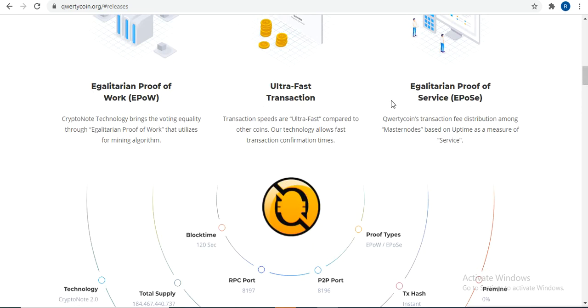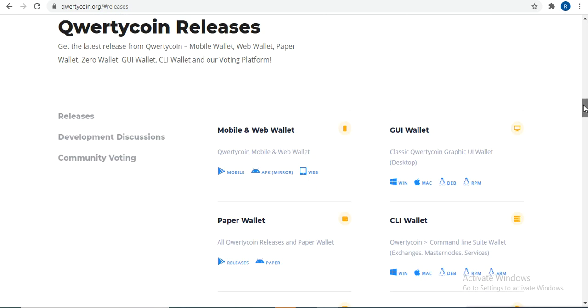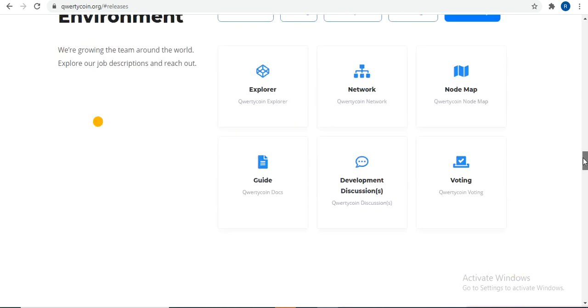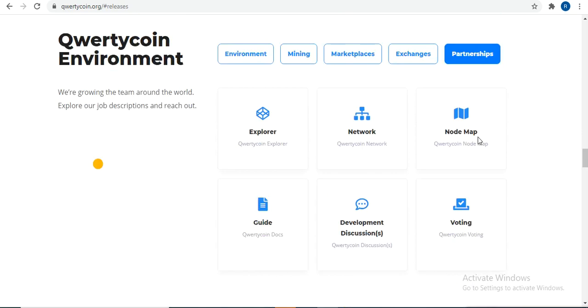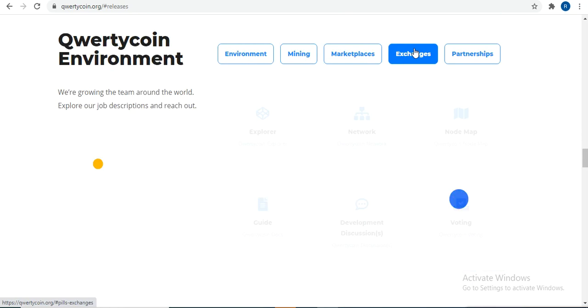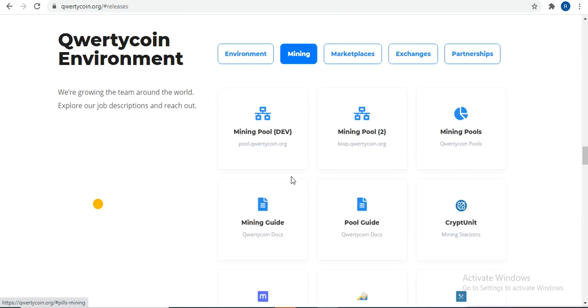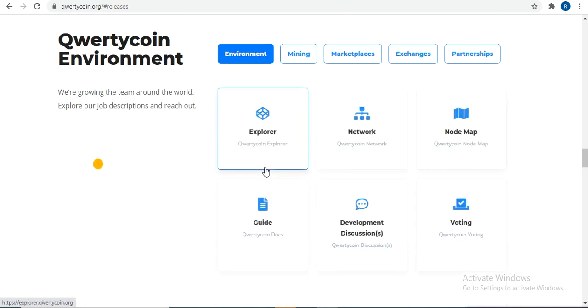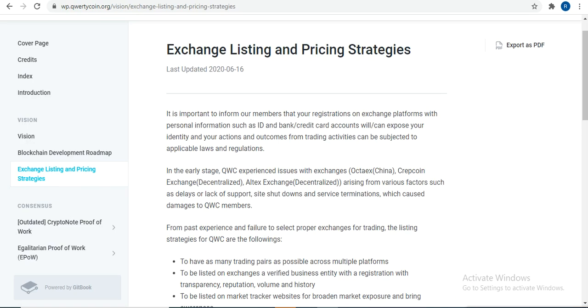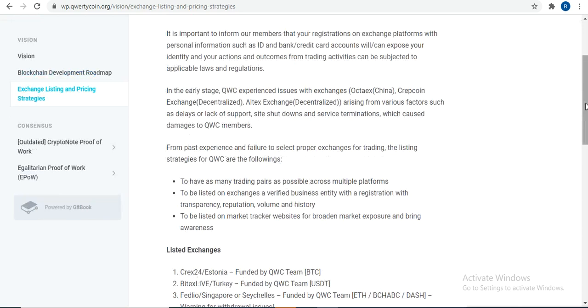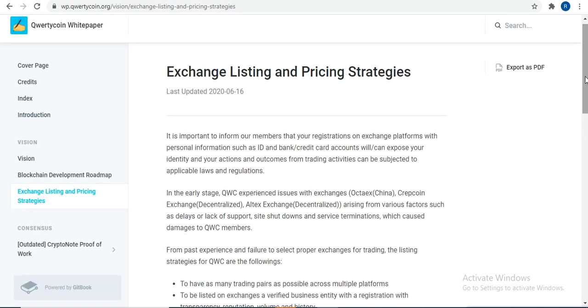EPOW works. You can check here. Ultra fast transactions, egalitarian proof of services, all details are here. If you want to check the environments, you can check partnerships, exchanges, marketplace, mining, and environments. If we talk about the listings, these are the main important listing exchanges. QuartyCoin is listed on exchanges, and in future we will see more exchanges.